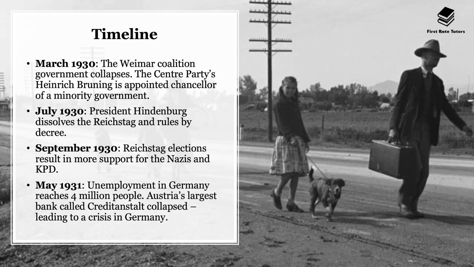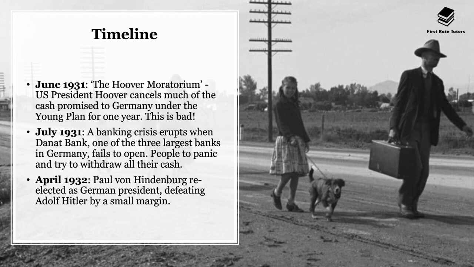Nazis and KPD. Do remember that the Nazis are extreme right and the KPD are extreme left. In other words, lots of Germans started voting more for extreme parties rather than centre parties, which are far more liberal. In May 1931, unemployment in Germany reached 4 million people, and Austria's largest bank, called Creditanstalt, collapsed, leading to a huge crisis in Germany.